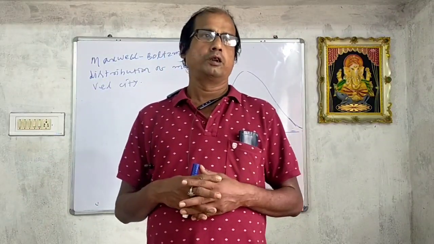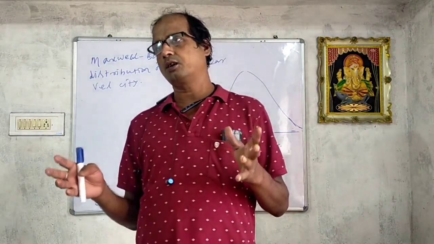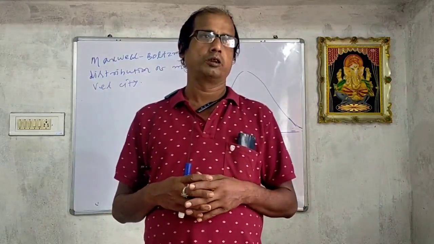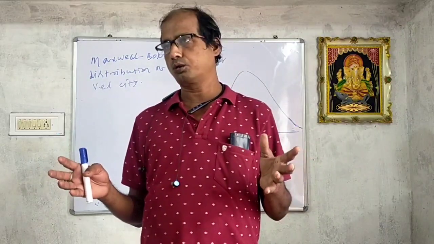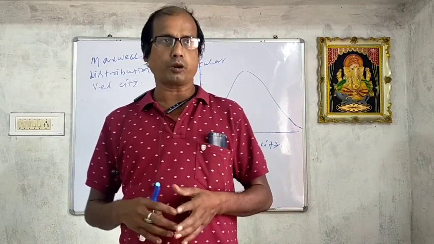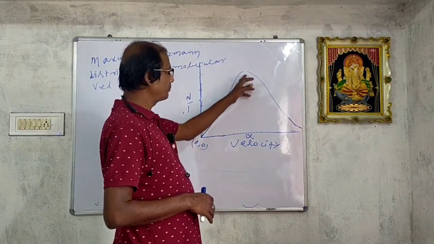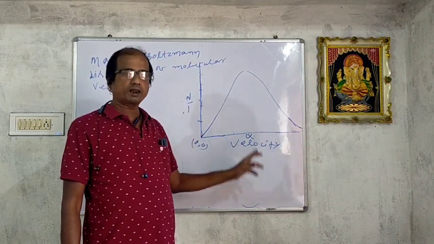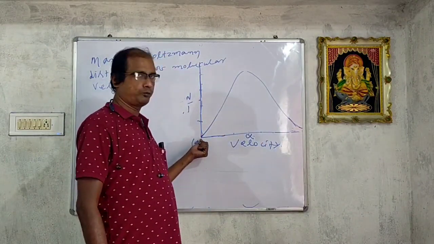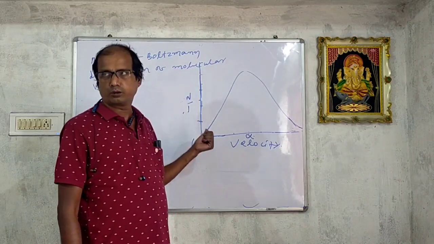So Maxwell and Boltzmann concluded to distribute the velocities among the molecules, and the nature of the curve of distribution of velocity is like this. From this curve it is concluded that at this point the location is 0, 0.